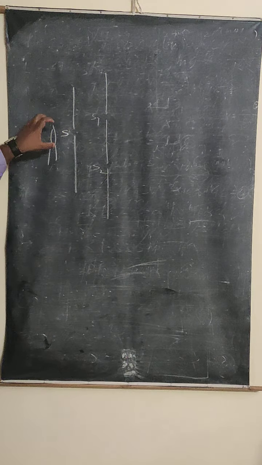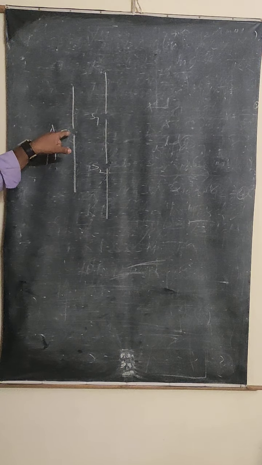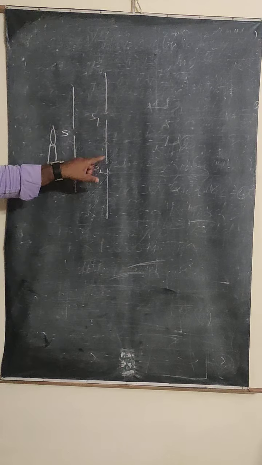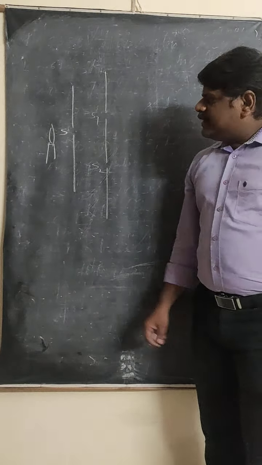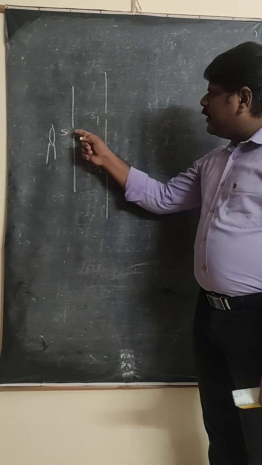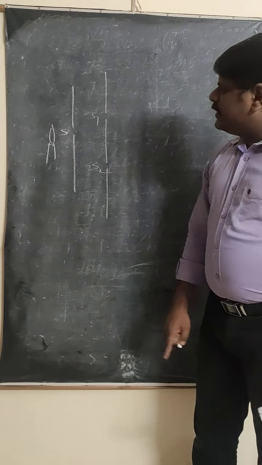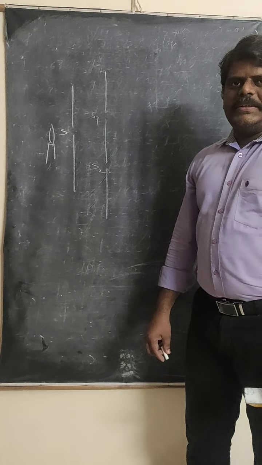First, the candle illuminates the slit S. The light coming from S illuminates S1 and S2. So when you look from this side, you will observe two light sources, and these two light sources are illuminated by the same single source. That's why these two light sources are called coherent light sources.